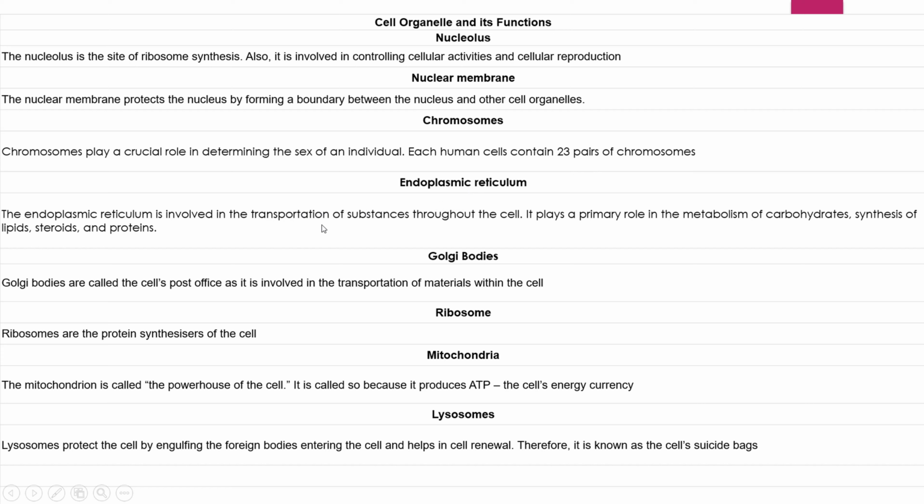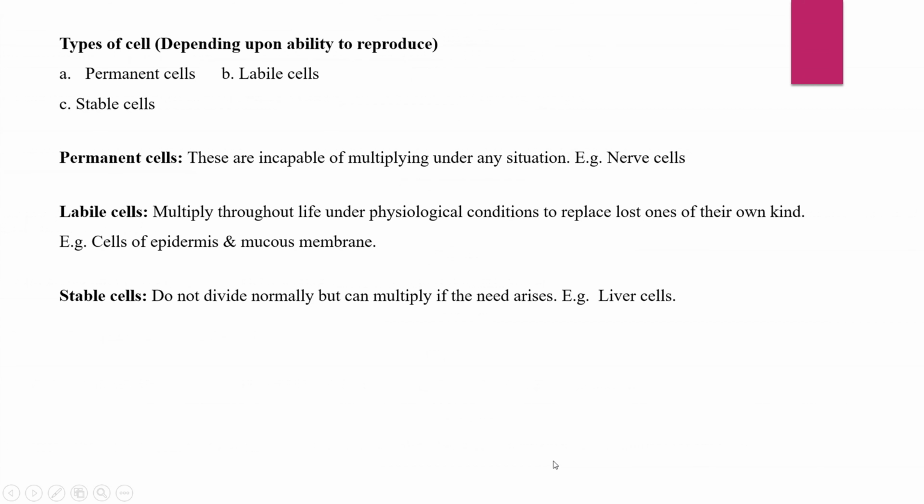Endoplasmic reticulum is involved in the transportation of substances throughout the cell. Golgi bodies are also called the cell post office as they are involved in the transportation of material within the cell. Ribosome. The ribosomes are the protein synthesizers of the cell. Mitochondria is also called the powerhouse of the cell because it produces ATP. Lysosome protects the cell by engulfing the foreign bodies entering the cell and helps in cell renewal. Therefore, it is known as the cell suicide bag.